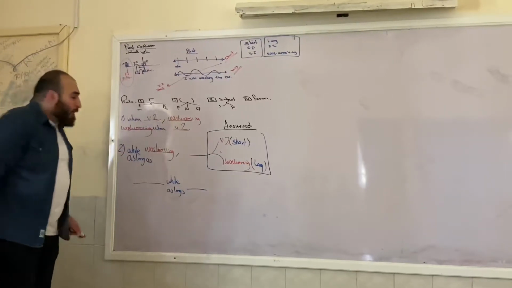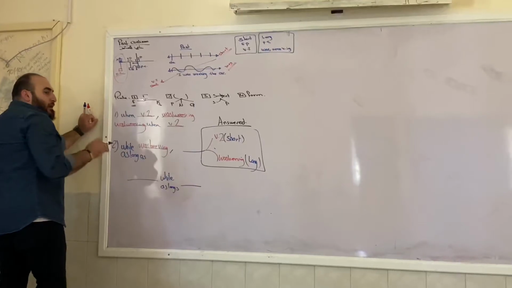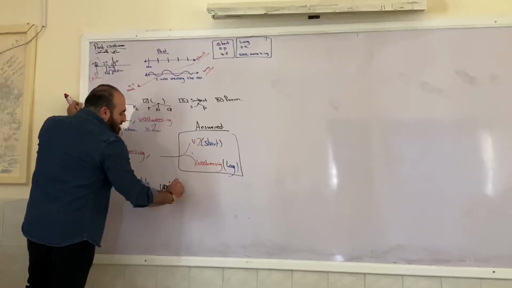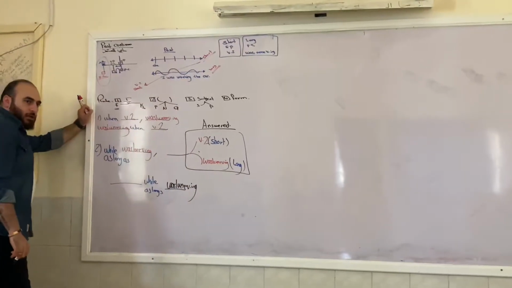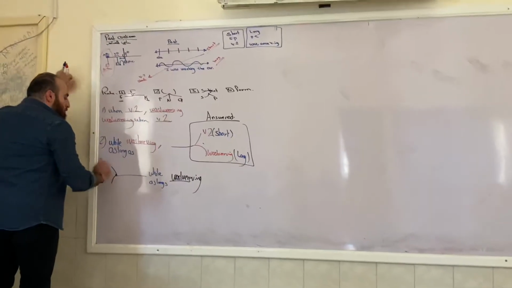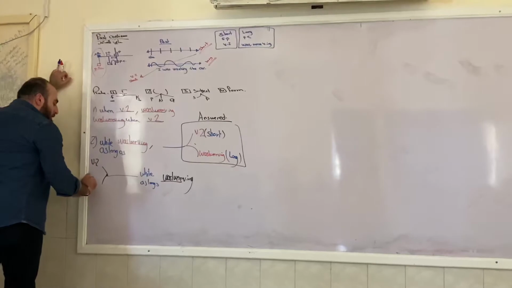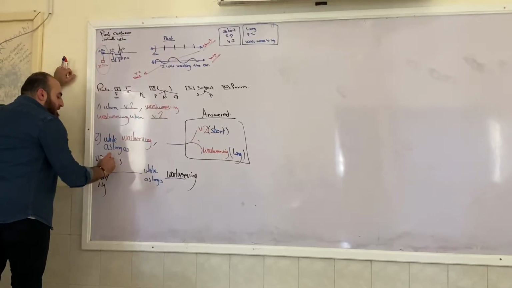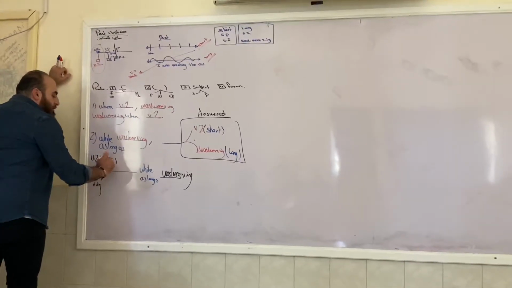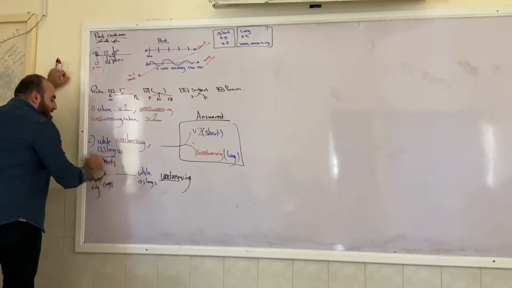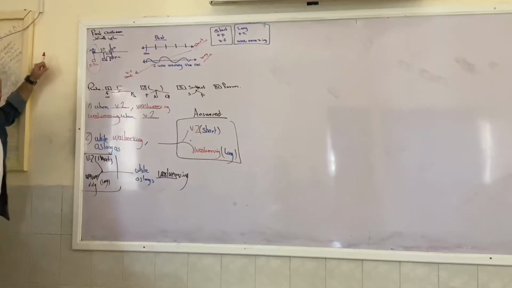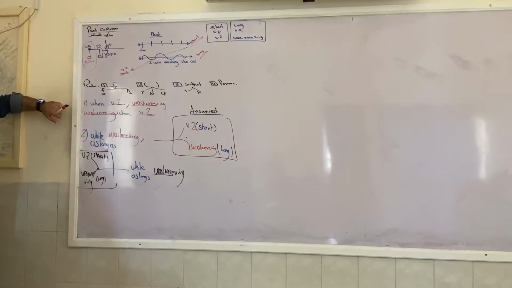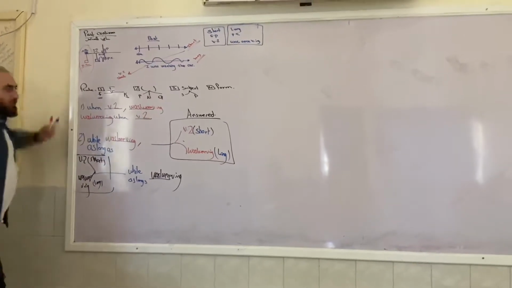Is that clear? Now, if the while and as long as come in the middle of the sentence, then here we need was and were plus verb ing, which means the long action. And in this part, it could be either verb 2 or was and were plus verb ing. It also could be differentiated by saying that this one is a short action and this one is a long action, but it comes answered in the Wizara. But if you want to differentiate between both of them, the first one is a short action, the second one is a long action. Is there any problem? Sure, let's see the form together.